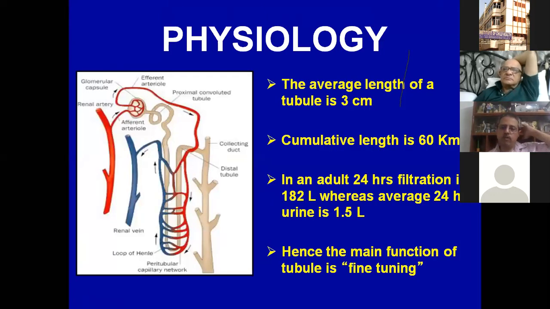Brief overview of the physiology. Again, this is a big subject, and you can have a dedicated lecture for this. At least in the MD exams, you can get a short note on reabsorption of, say, sodium or something like that. The average length of the tubule is 3 centimeters. What is important to understand is that the glomerulus filters about 182 liters of fluid, whereas we on the average pee about 1.5 liters.